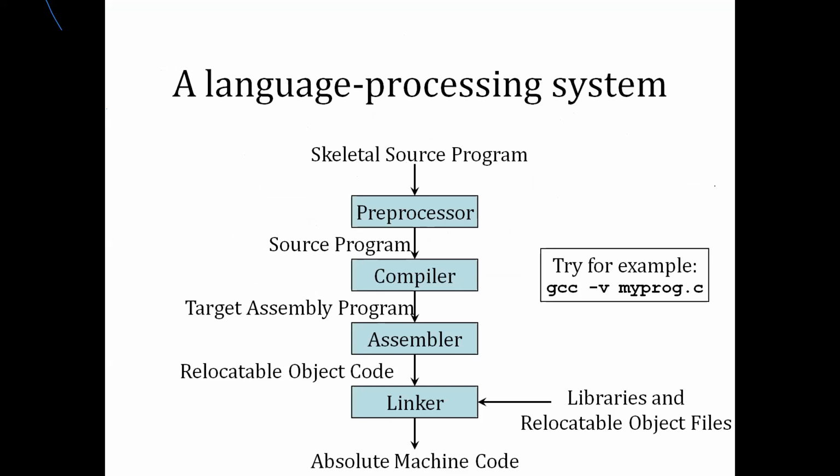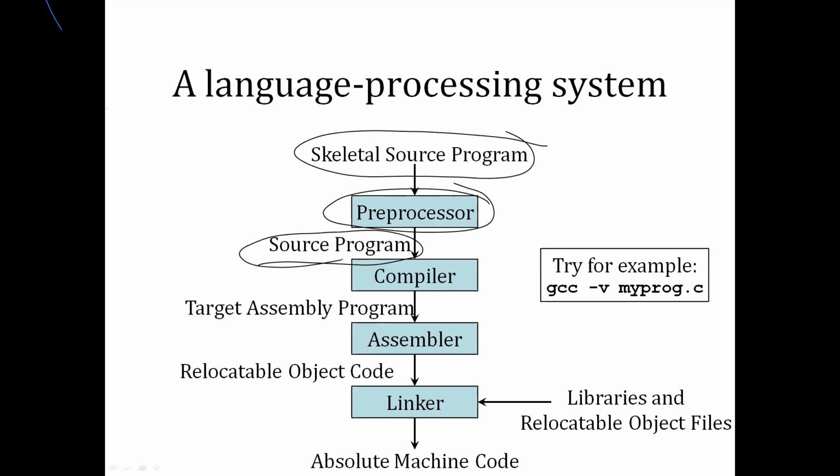So it is the language processing system. The source program which we have, we give it to the preprocessor. The preprocessor is nothing but it may be a compiler, it may be an assembler, or it may be an interpreter. So the source program which I'm taking, I give it to the compiler.